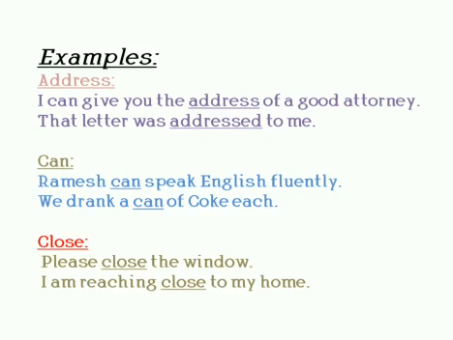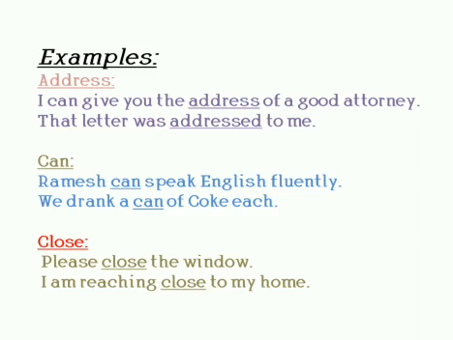Examples of it. ADDRESS. I can give you the address of a good attorney. That letter was addressed to me. In these two sentences, ADDRESS is there. In the first sentence, address means details about someone, a residence or shop or anything else.